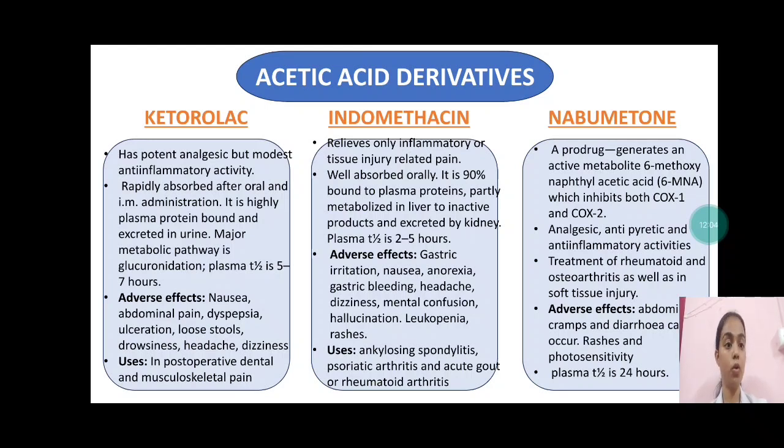Nabumetone is a prodrug. It generates an active metabolite, 6-methoxy naphthyl acetic acid, that is 6-MNA, which inhibits COX-1 and COX-2. Analgesic, antipyretic, and anti-inflammatory activities are seen. It is used in the treatment of rheumatoid arthritis and osteoarthritis as well as in soft tissue injury. Adverse effects are abdominal cramps, diarrhea, rashes, and photosensitivity. Plasma half-life is 24 hours.